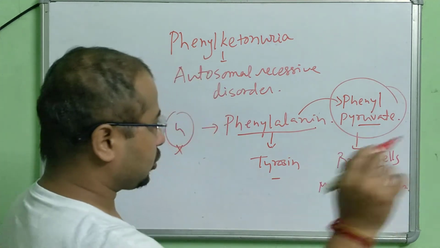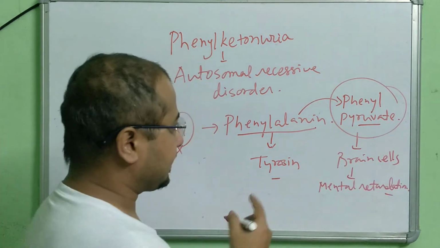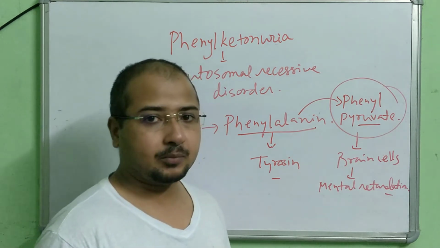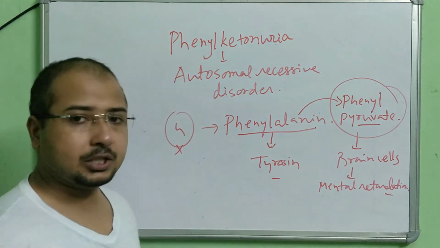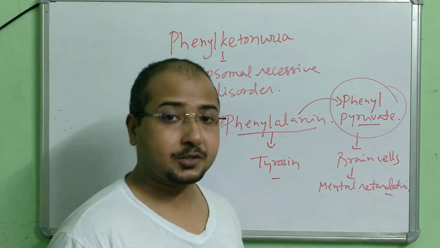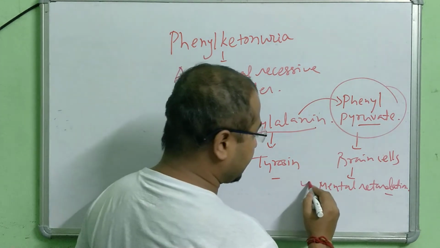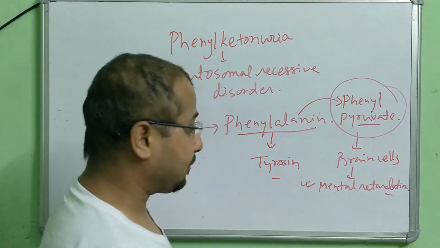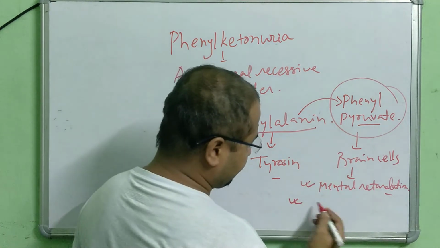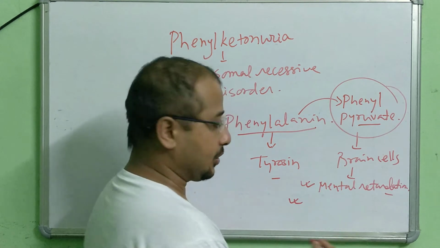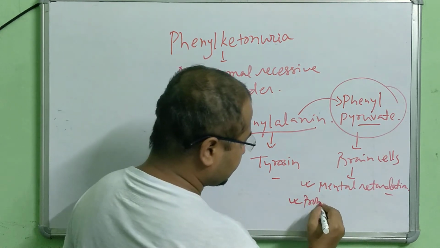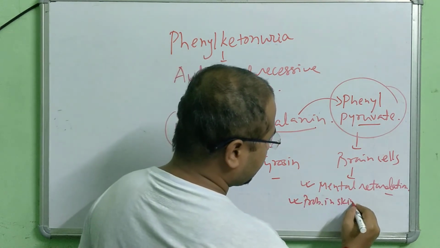Now remember one thing, this is an example of pleiotropism also: one particular gene responsible for more than one expression. Due to the defect in this gene, one problem is mental retardation, and another problem is in skin pigmentation.